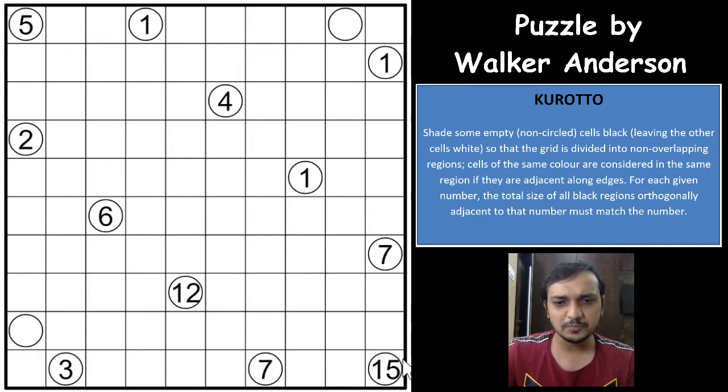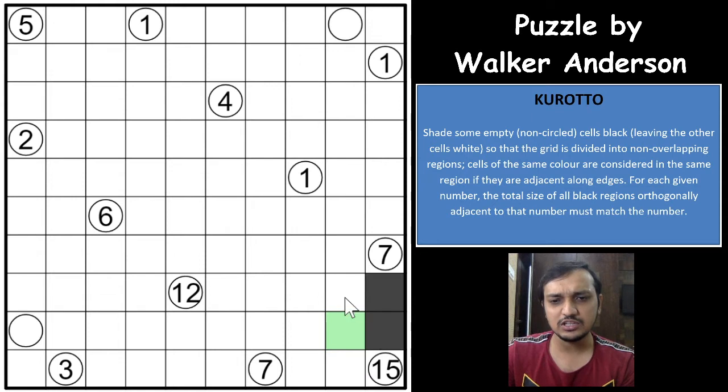And the start of the puzzle comes with the 15 here, the 15 clue. The most important logic in this puzzle is that if at all this cell is not a shaded cell, then you will have the 15 divided into two groups or even a single group. Because if you have a single group of 15 cells, then the 7 gets contradicted here, because 7 will also touch the 15 cells, right?